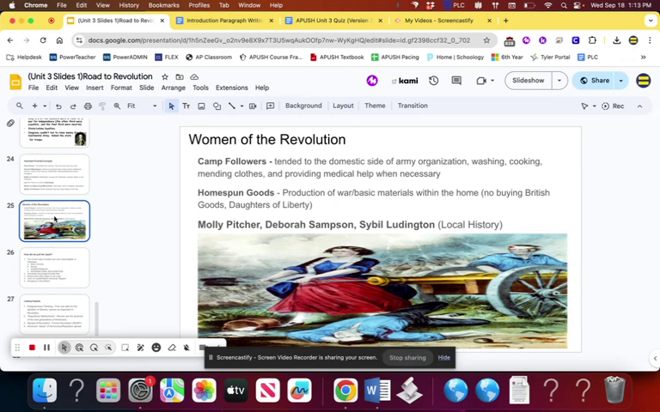Anyways, we already talked about homespun goods. Another factor for women in the Revolution are camp followers that follow around Washington's camp and do the things that you would probably expect. They do laundry, they make uniforms, they cook, they clean, all of those things. They're vital to the war effort and get no shine, which is why I throw them out here. We also covered these women as well, Molly Pitcher, Deb Sampson, and Sybil Ludington. Sybil Ludington, local history. We love local history. That might be another good extra credit question.